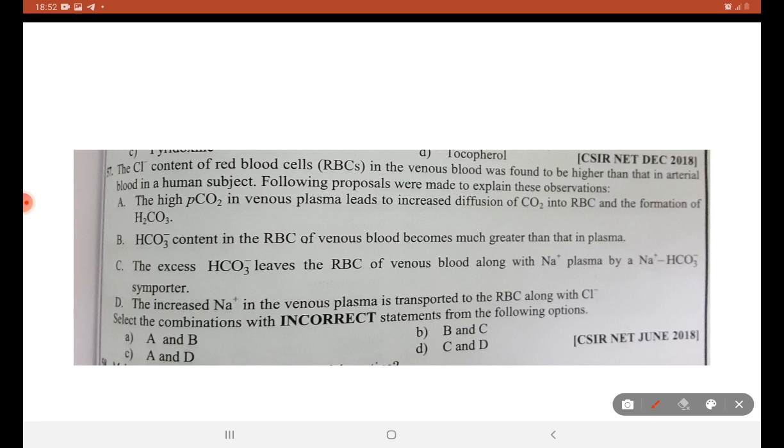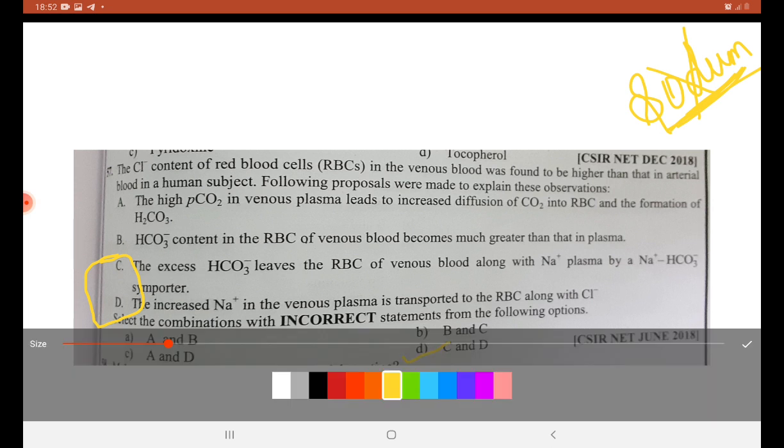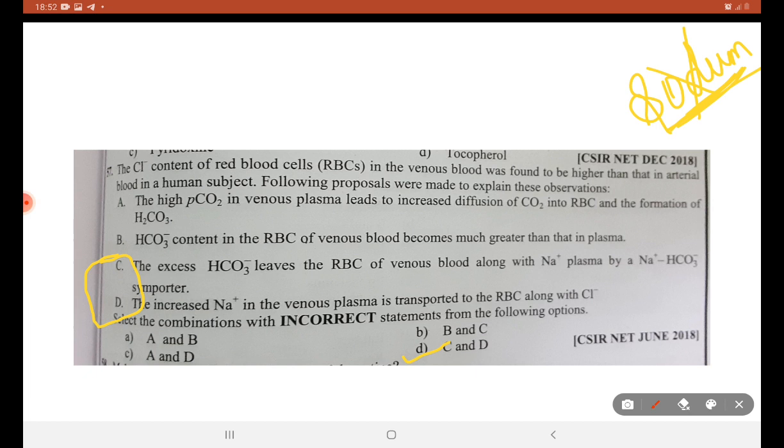So the right answer is C and D. Simply if you know that sodium has no role in chloride bicarbonate exchange, in chloride shift, you can answer this question. This is a learning for everyone who doesn't know about this chloride bicarbonate buffer.